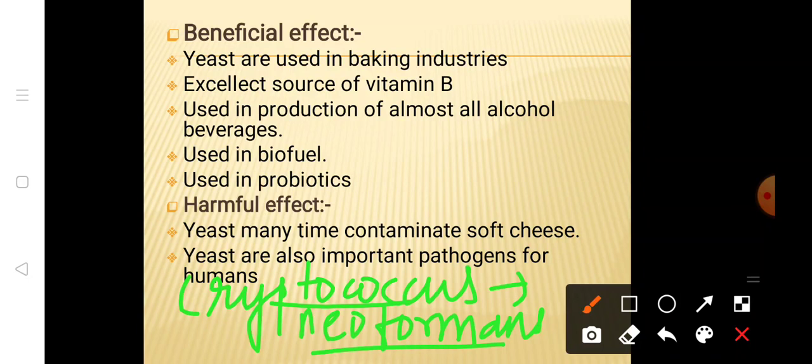They mostly contaminate soft cheese, and they are also important pathogens for humans. For examples, we have Candida albicans, which causes diseases such as skin infection, and Cryptococcus neoformans, which causes pulmonary infection. This is all about yeast.